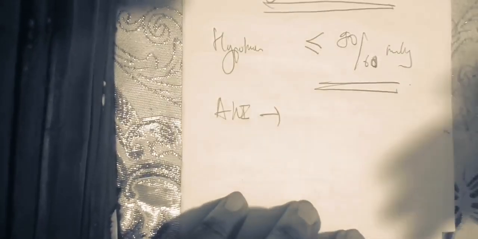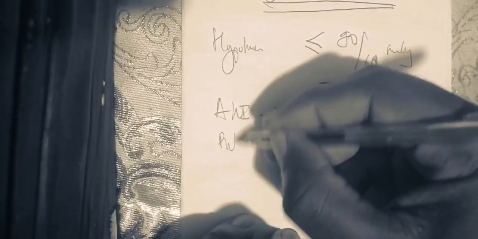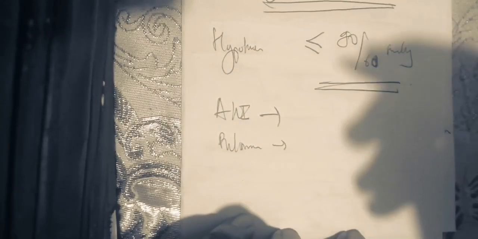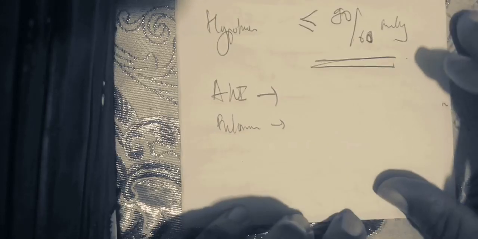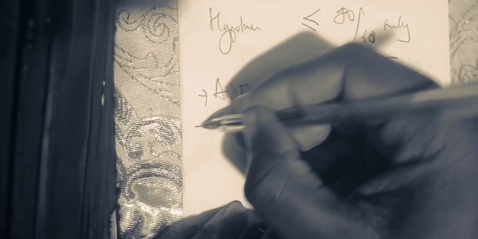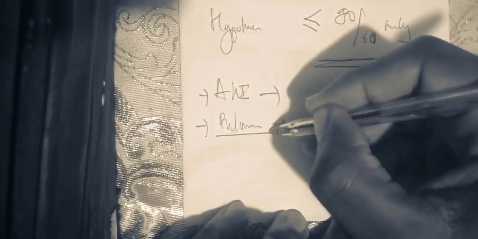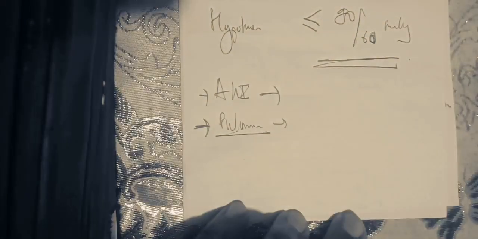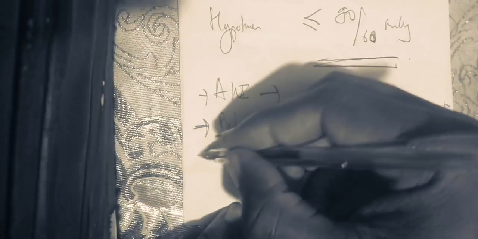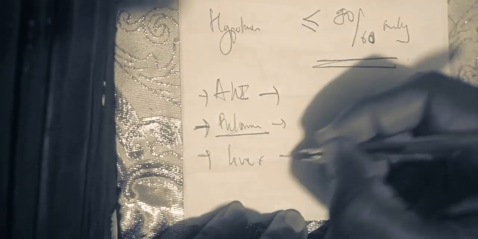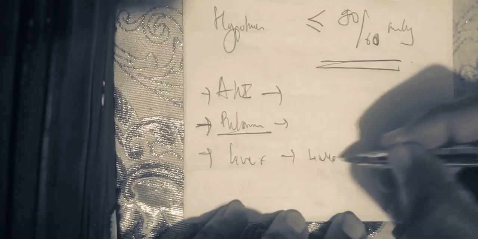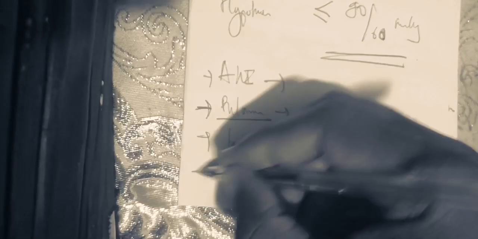We can have AKI, an acute kidney injury. It can affect the lungs, resulting in respiratory failure with acute respiratory distress syndrome. It can affect the liver, resulting in liver failure.